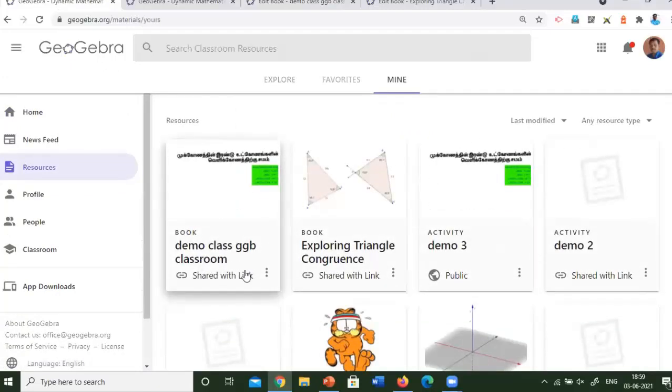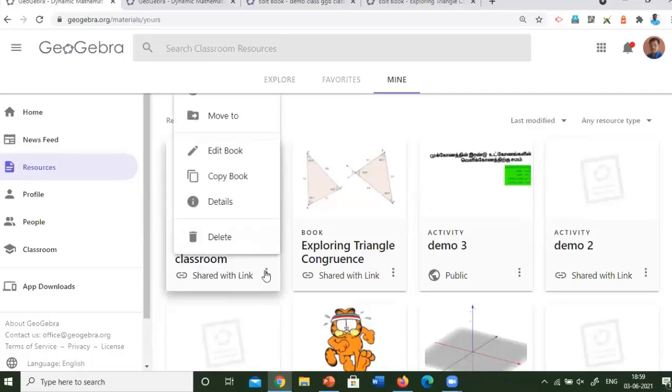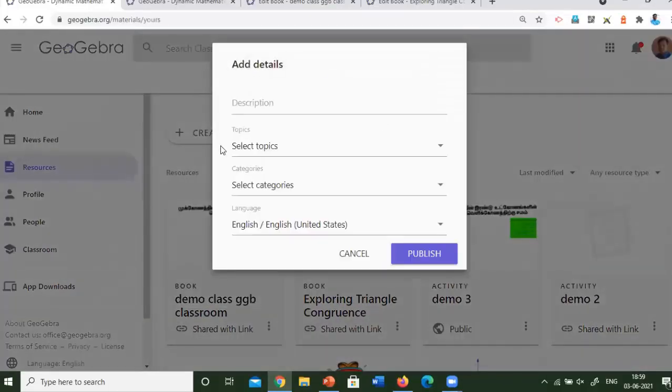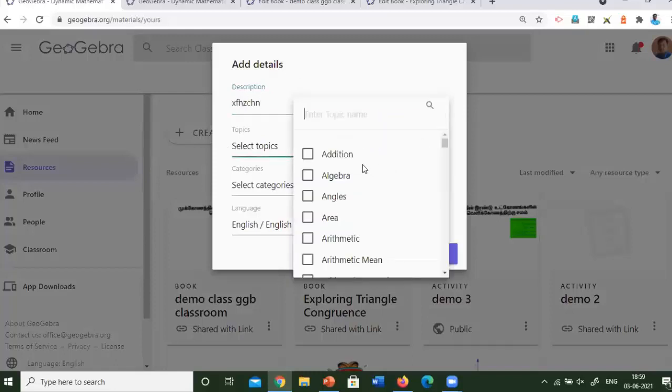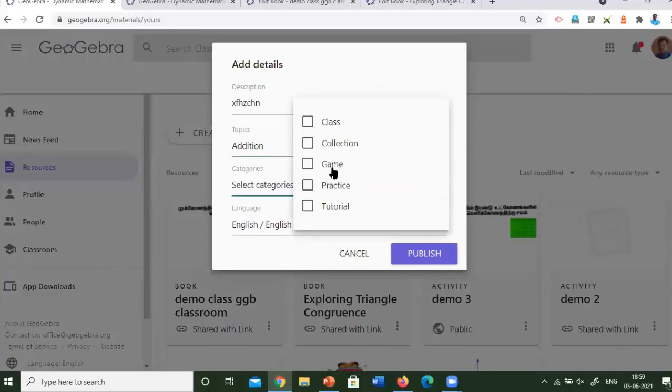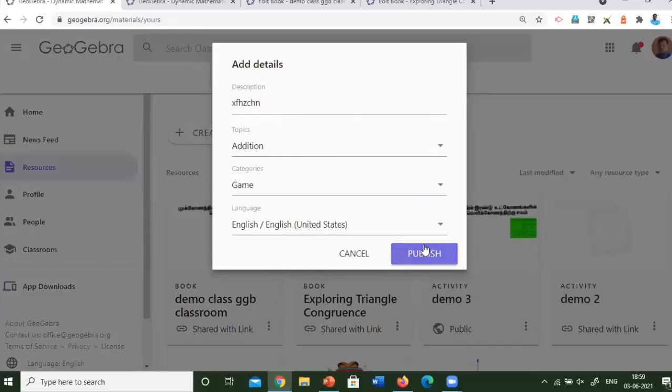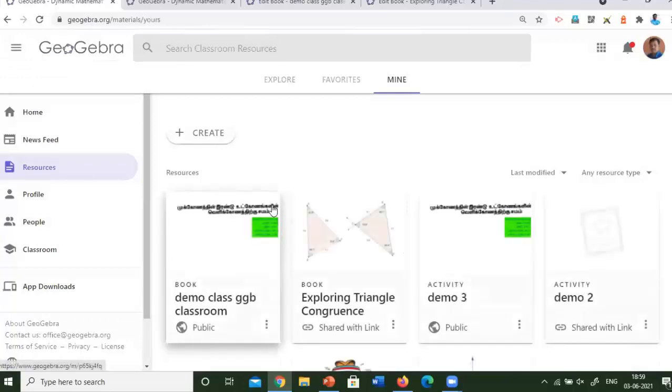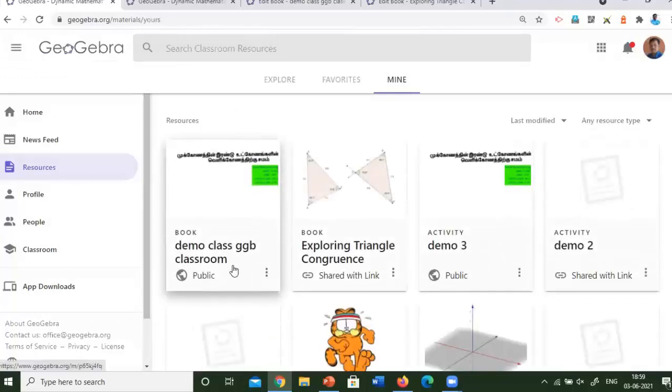Here, demo. First thing you have to do is publish. Select something and then click publish. Before adding it, you have to publish it. I have already told you.